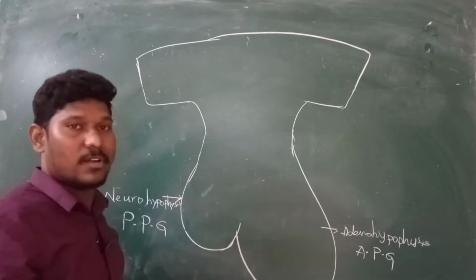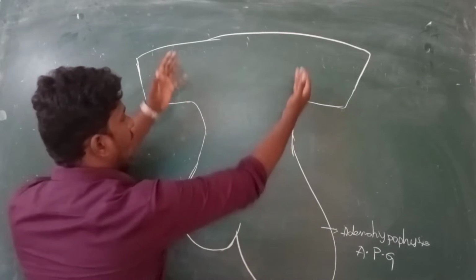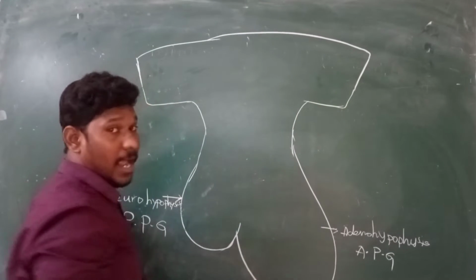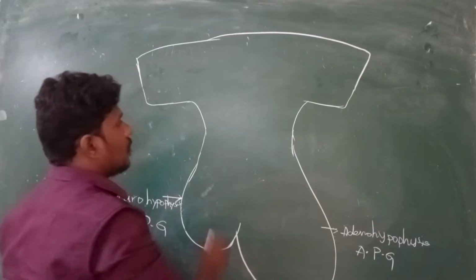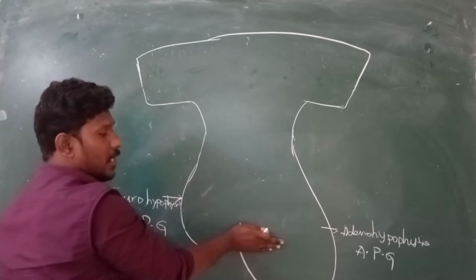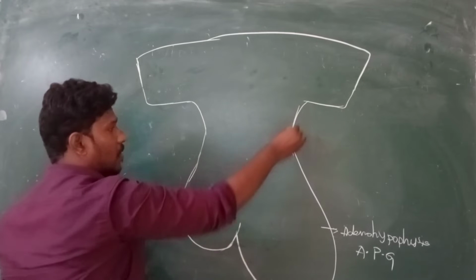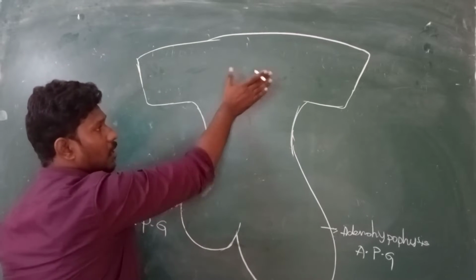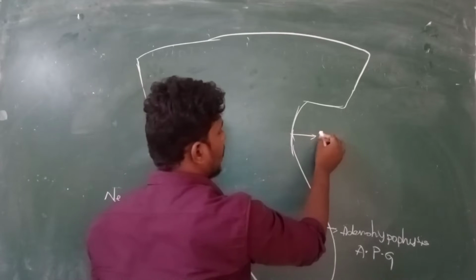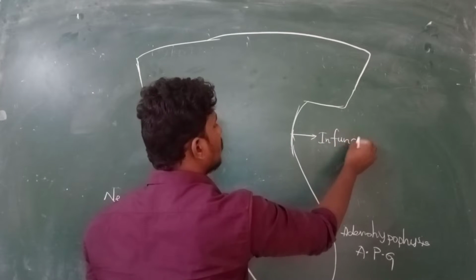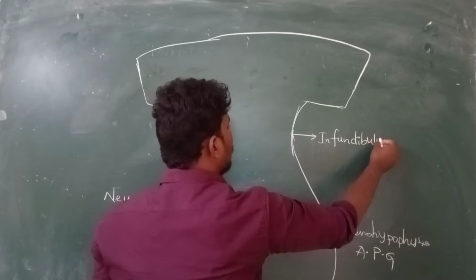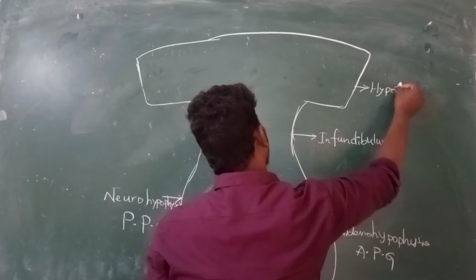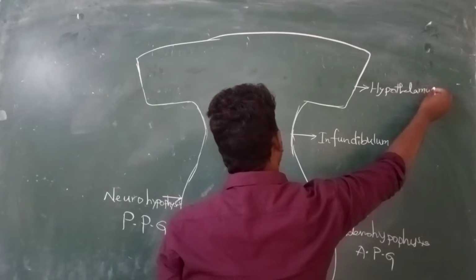Generally it's a bilobed structure. This pituitary gland is hanging from the hypothalamus. This particular structure over here is called the hypothalamus. This hypothalamus is connected to the pituitary gland with the help of a stalk-like structure. The pituitary gland only is hanging from the hypothalamus. This stalk-like structure is called the infundibulum. And the basic structure is called the hypothalamus. It's a very important structure.